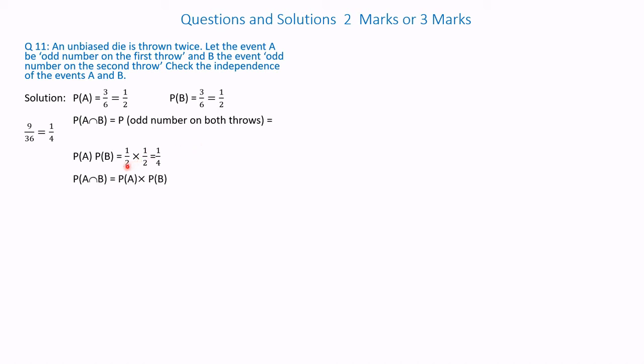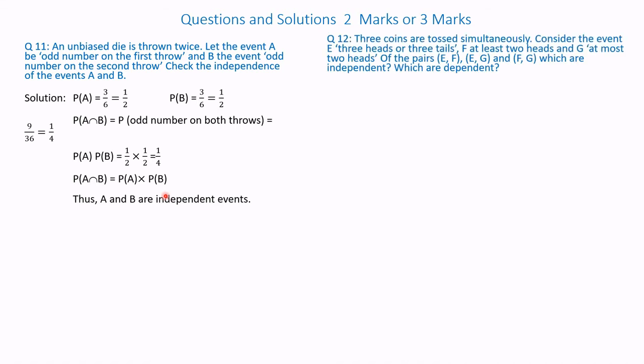Therefore, P of A intersection B is equal to P of A times P of B. So, P of A is 1 by 2. Hence, A and B are independent. So, we have proved that A and B are independent because P of A intersection B is equal to P of A into P of B. That is the condition. If this condition is satisfied, then A and B are independent events. Next example.